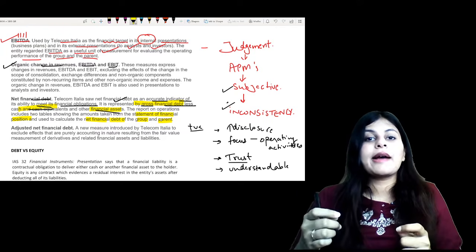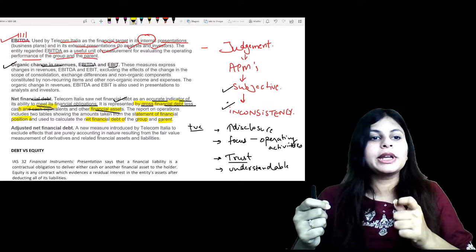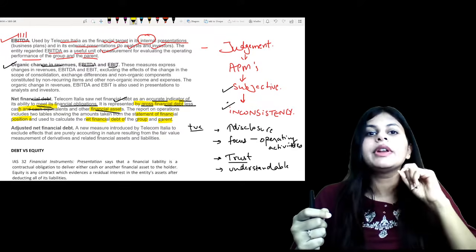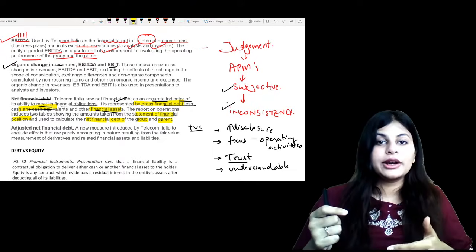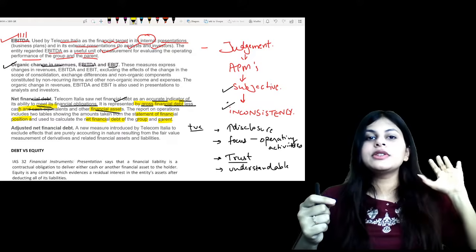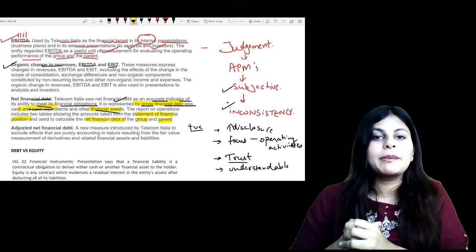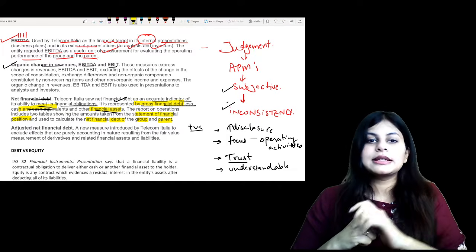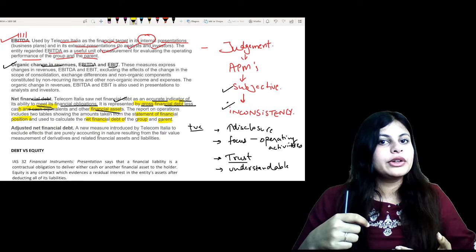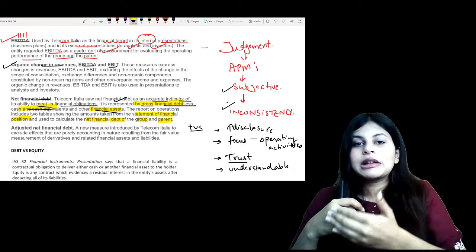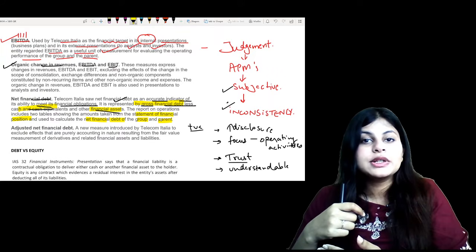In your exam, the case study will mention that these are the APMs decided by the company, which they will name, and they will give the formula for how it is calculated. Then they will say that a standard is wrongly applied. You all have standards knowledge, right? For example, if IFRS 15 is wrongly applied, it will affect your earnings and your EBITDA. How will it affect? First you calculate the original EBITDA, then you calculate the adjusted one: if I rectify my mistake, what will my adjusted EBITDA be?